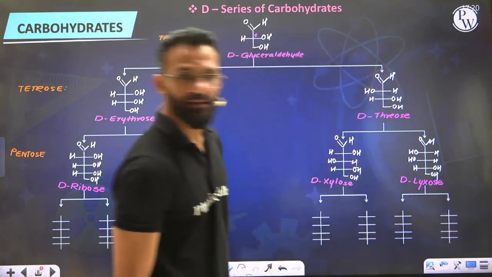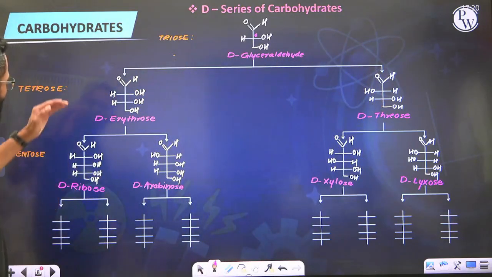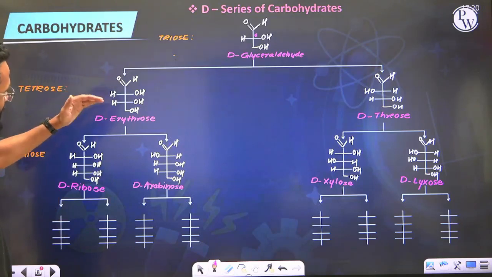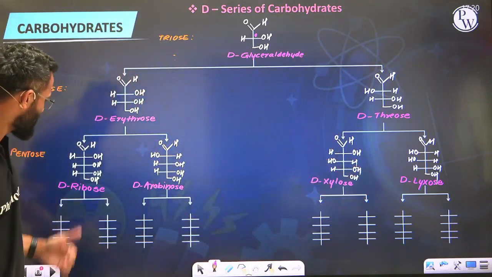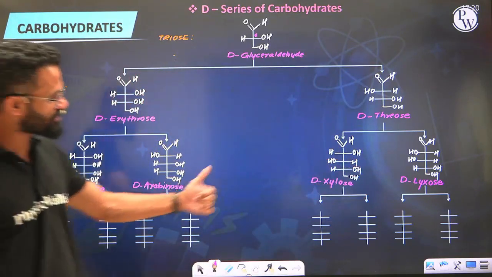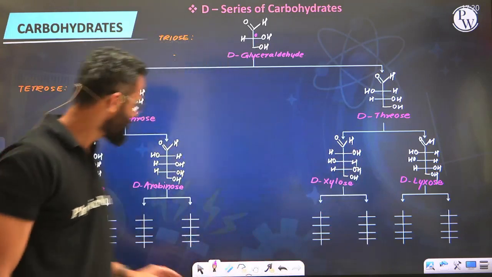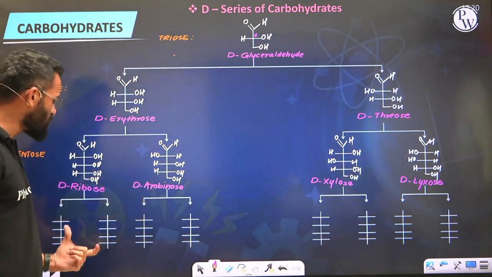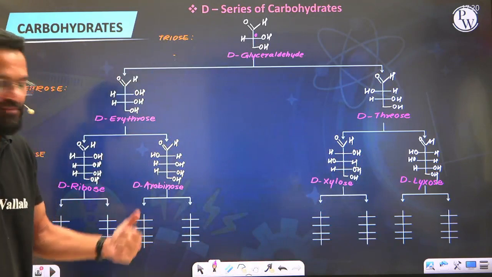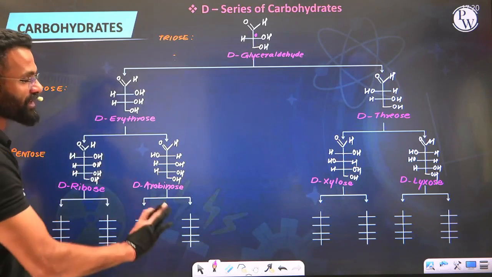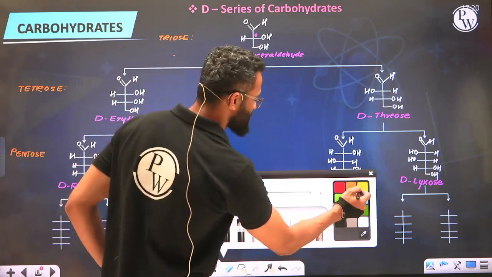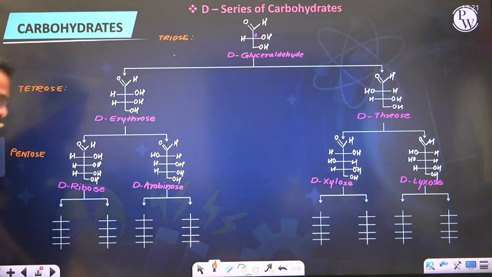L-Y-X-O-S-E. So what we have got here, from the tetroses, D-erythrose gave us 2 more new and D-threose gave us 2 more new pentoses. The names are D-ribose, D-arabinose, D-xylose, and D-lyxose. Now you'll see each one of these 4 will produce 2 more by addition of a new chiral carbon atom after the functional aldehyde group. And that's how these 4 are going to give us 8 carbohydrates, each containing 6 carbon atoms, which means we will now be calling them all what?